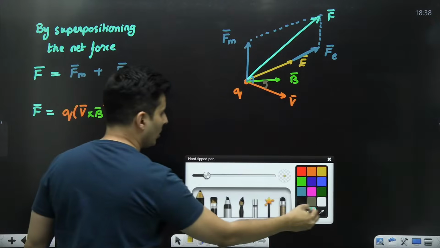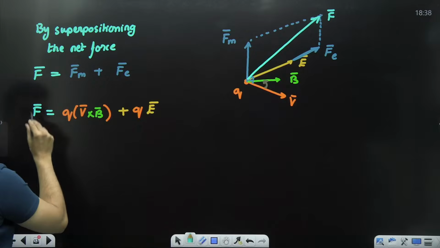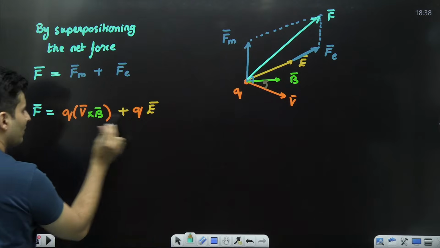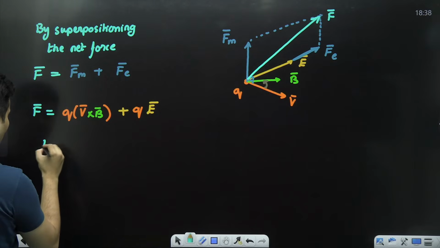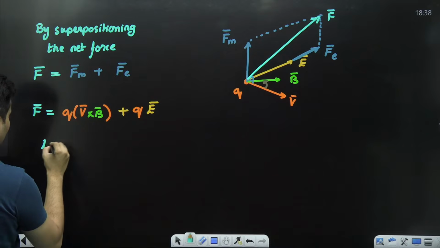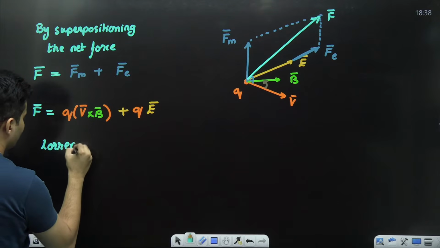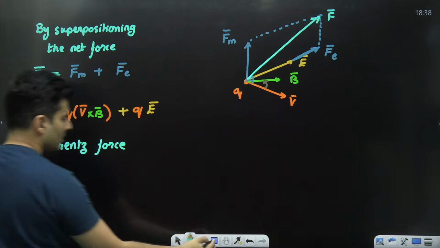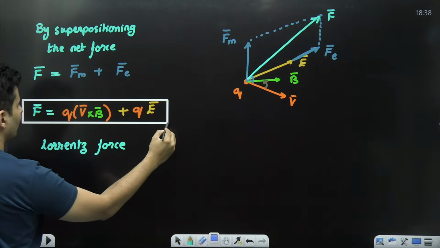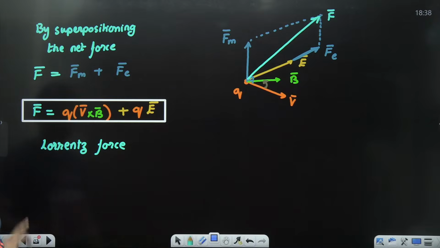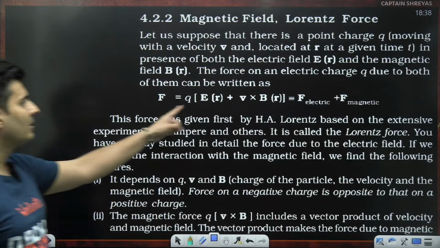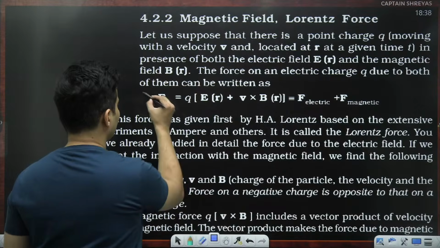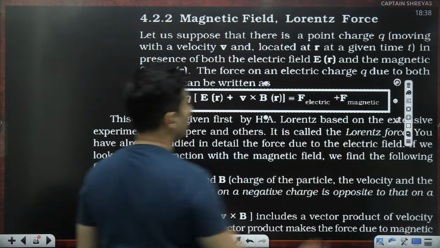This type of combination of forces, by superpositioning to find the net force of magnetic and electric, is also called the Lorentz force. Very, very important, guys. And this is exactly what has been written down over here. If you notice, this is exactly that same statement.